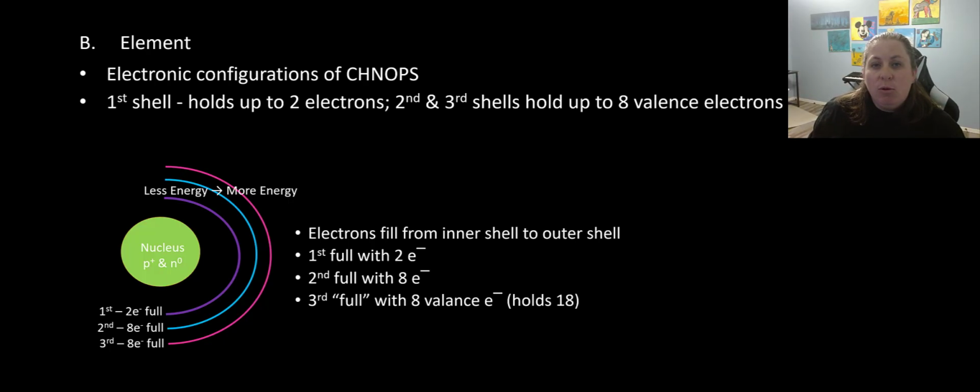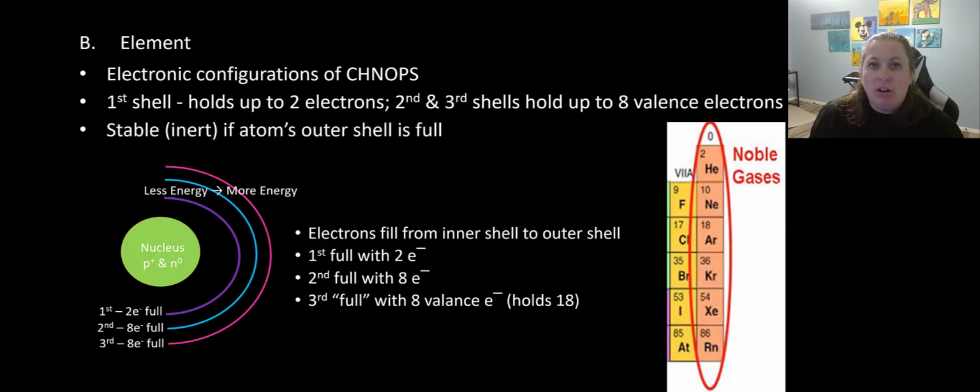In order to be full, each of their layers has to have the full amount, okay? So this makes them stable and inert if they are full, and those are found on the periodic table at the very end, and that's the noble gases. They have a full electron shell, and so they don't react. They don't react with other elements because they are content and happy.